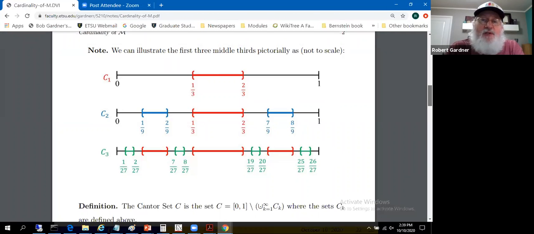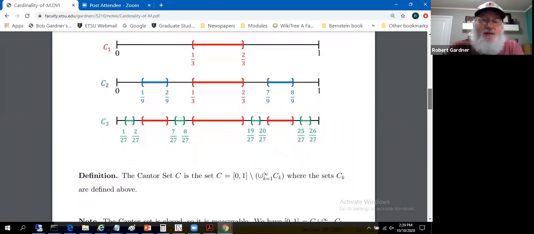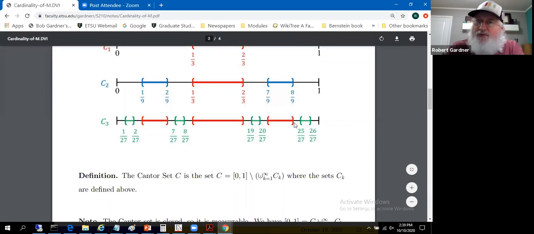producing a sequence of sets, C1, C2, C3. What we'll do is define the Cantor set to be the interval 0, 1 minus all of these colored subintervals, all these middle thirds that have been removed.